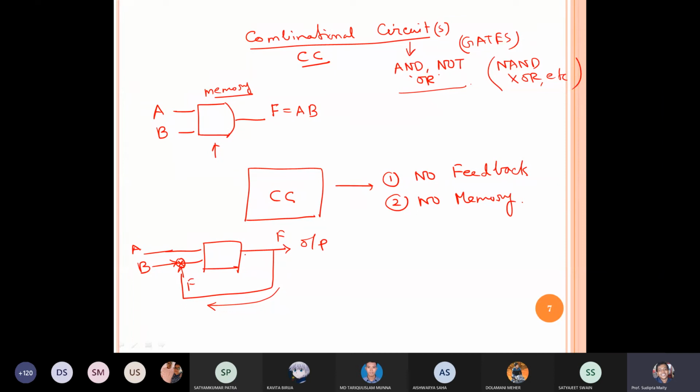In the same way, if the circuit contains memory, then the circuit also cannot be called a combinational circuit. Is it clear right now? So the circuit having no feedback and no memory is nothing but a combinational circuit. Yes, go ahead.